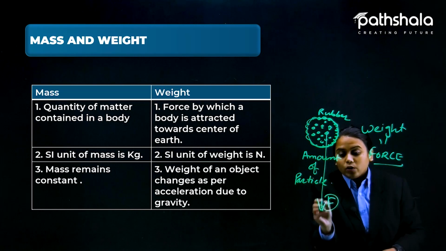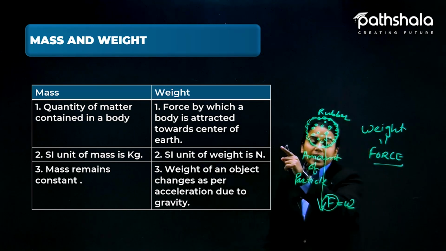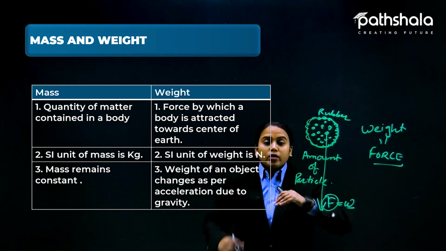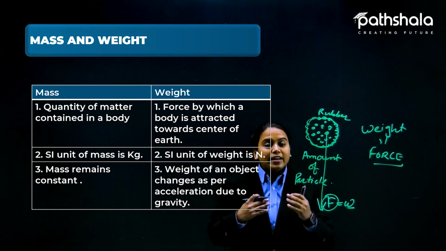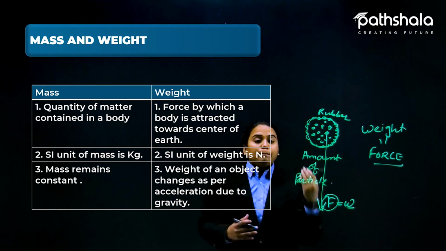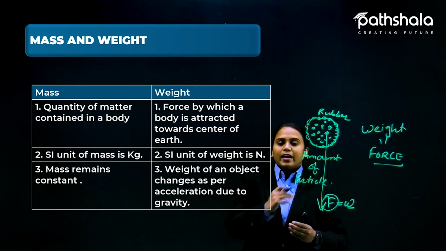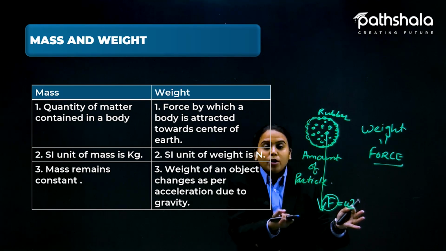That force value is equal to the weight. I think this clarifies that mass is the individual property of any object, but weight depends on which planet it is situated on, because it is pulled by the planet.